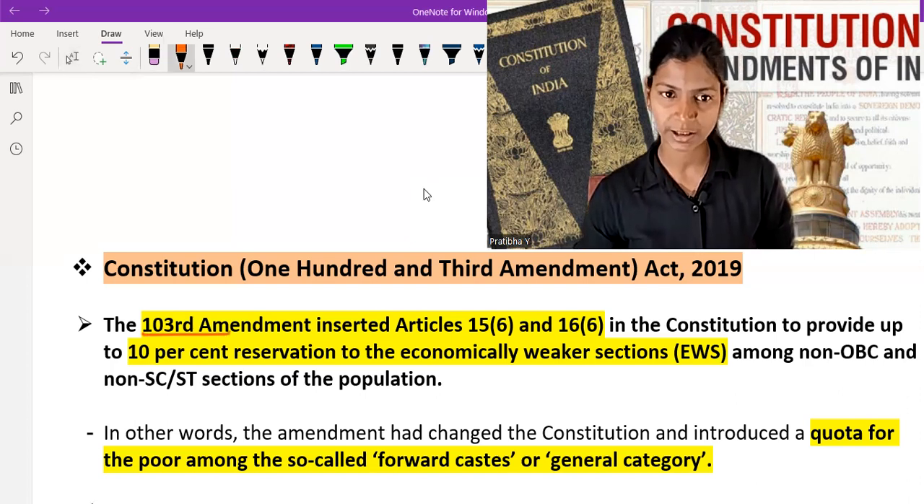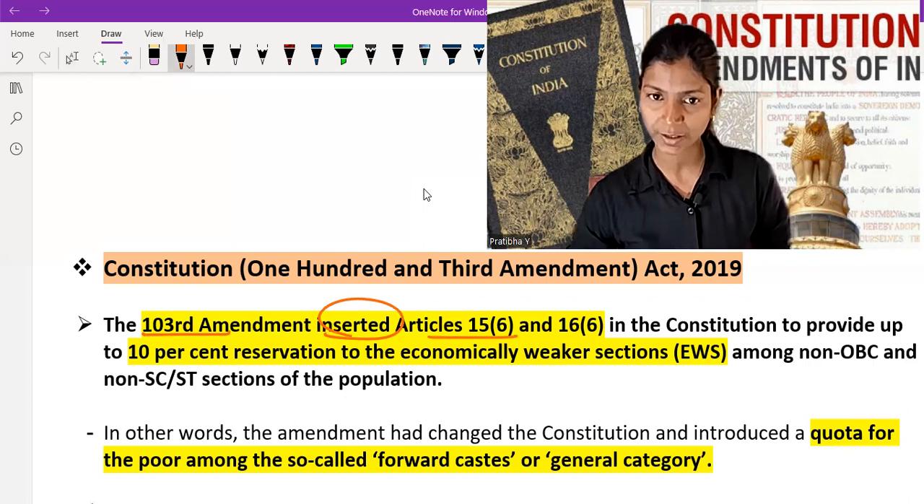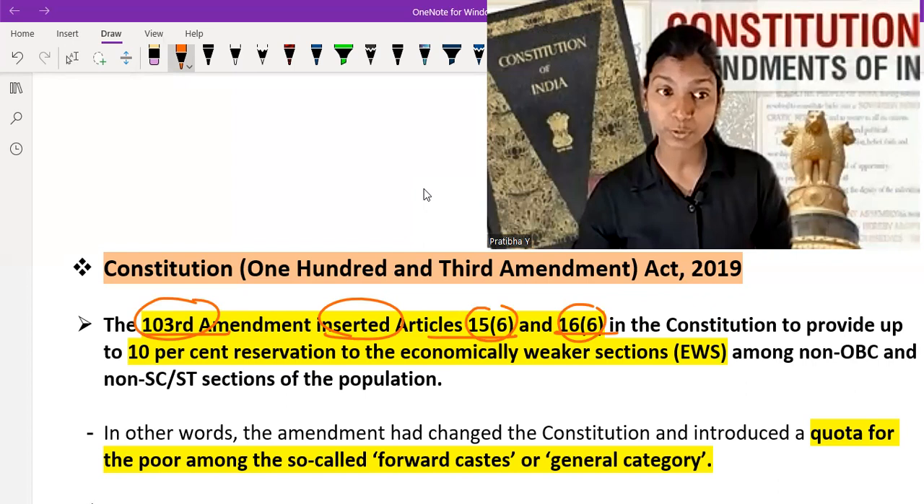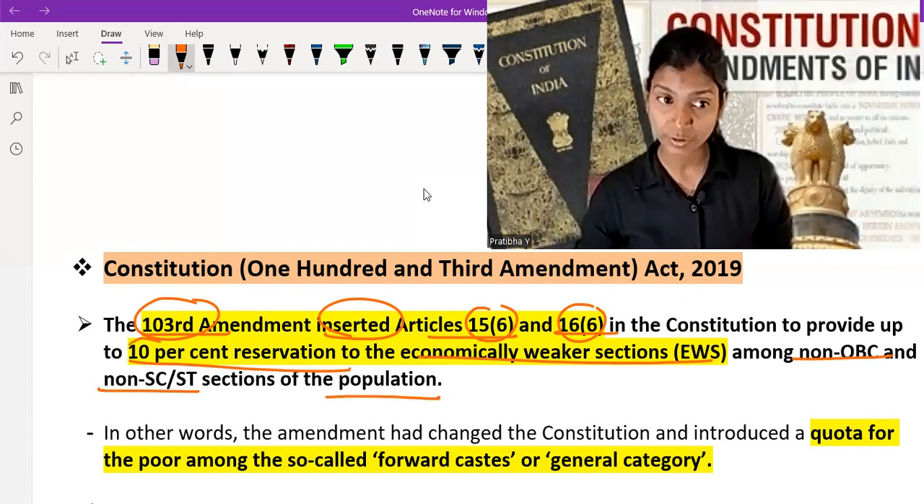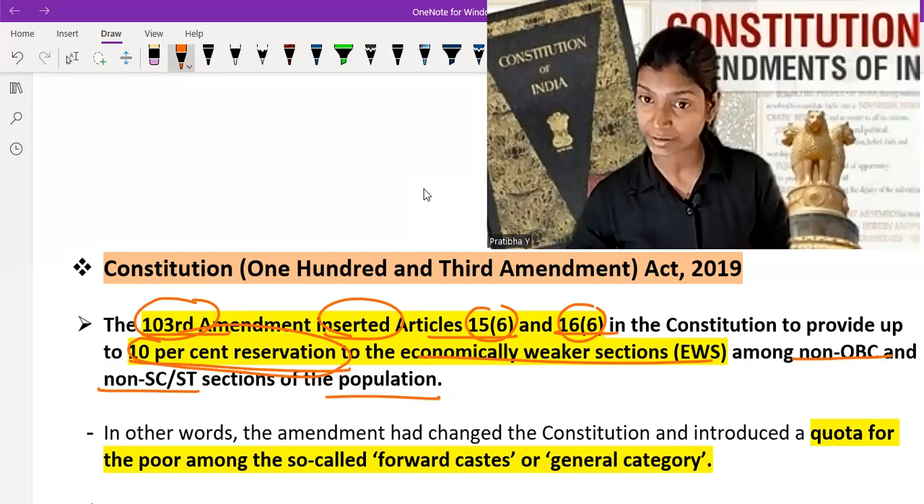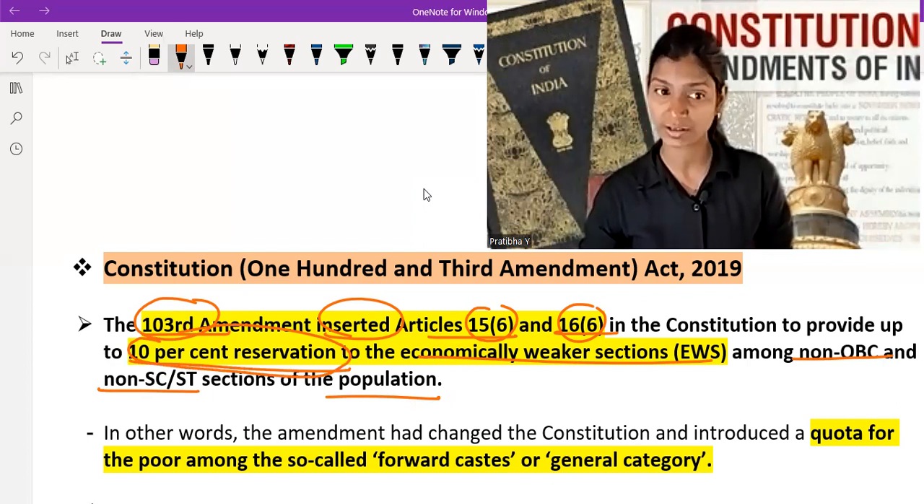So the 103rd Amendment inserted Articles 15(6) and 16(6) in the Constitution to provide up to 10% reservation to the economically weaker section among non-OBC and non-SC/ST sections of the population. So remember, up to 10% reservation to the economically weaker section among non-OBC and non-SC/ST sections of the population. See, in OBC also people are EWS, and in SC/ST people are also EWS, but this reservation is given to the people who are non-OBC, non-SC/ST and are poor.